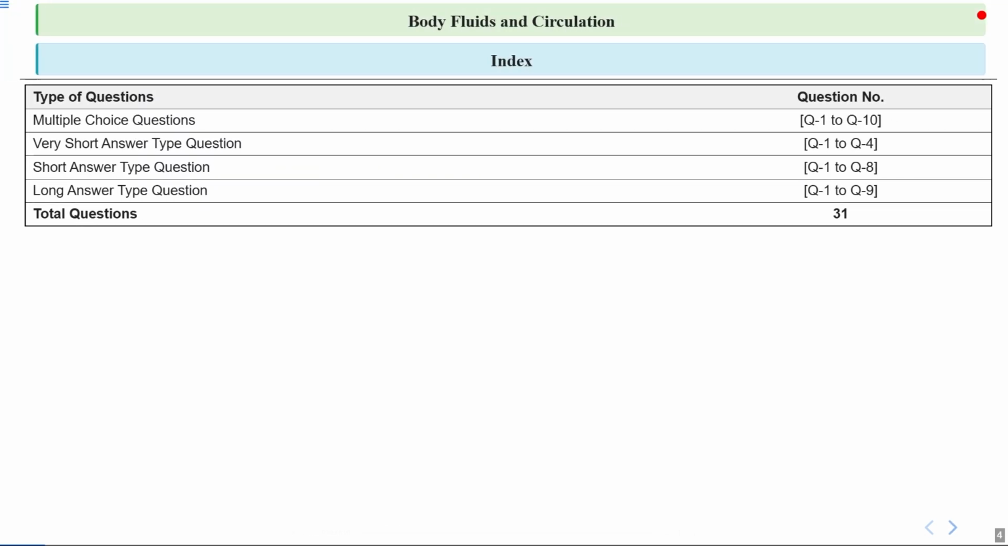So this is the index. First 10 questions will be MCQs. Then next 4 questions will be very short answer type questions. Then next 8 questions will be short answer type questions. And next 9 questions will be long answer type questions. So there are total 31 questions. And we will try to cover these questions in this section.